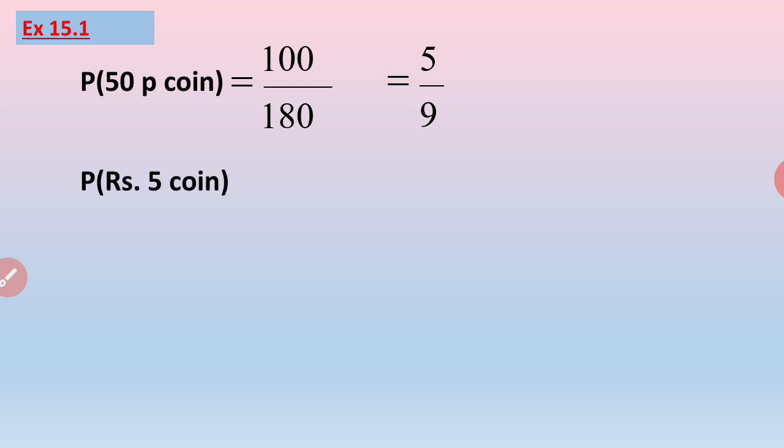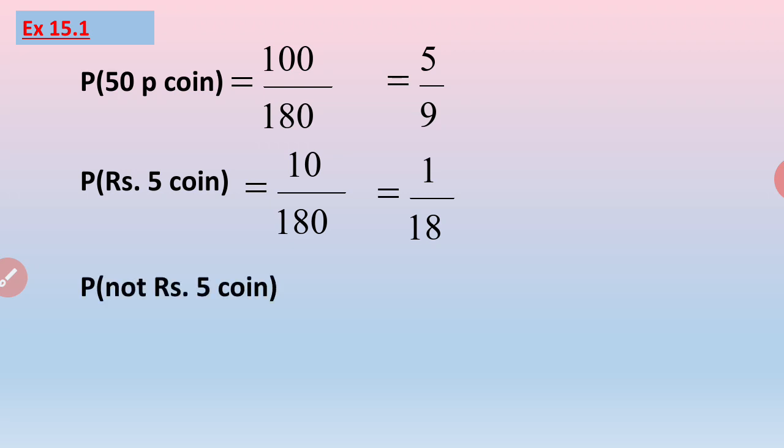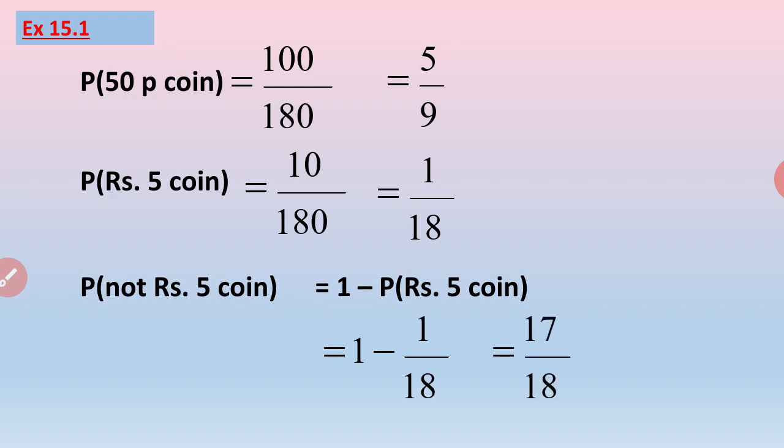Next, probability of finding the rupee 5 coin will be 10 out of 180, which is nothing but 1 upon 18. Now we have to find out the probability of not a 5 rupee coin. So that is a complementary event. So it will be equal to 1 minus probability of rupees 5 coin, which we have already found. So the next step is 1 minus 1 upon 18, which is equal to 17 upon 18.